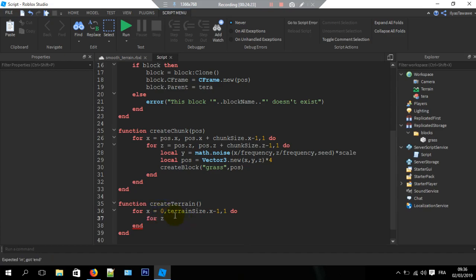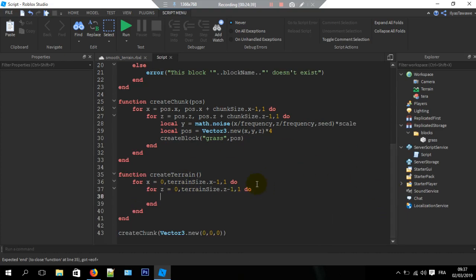And for z equal to 0 comma terrain size dot z minus 1 comma 1 do, and we're going to create a chunk here. Vector3 dot new x comma 0 comma z, run.